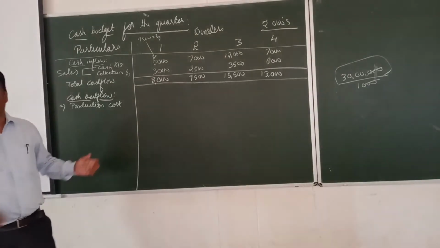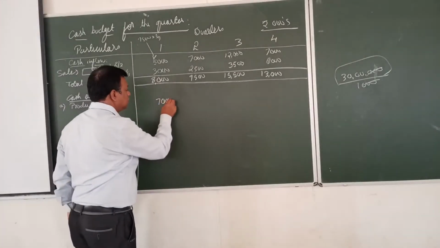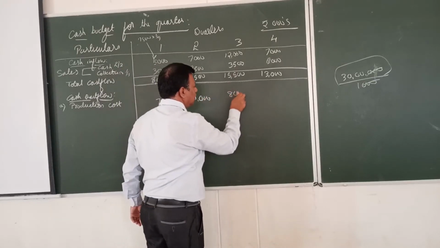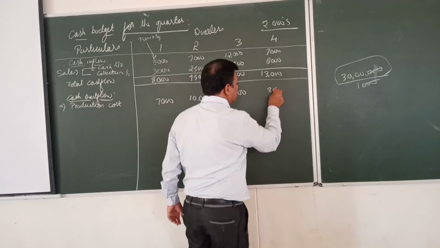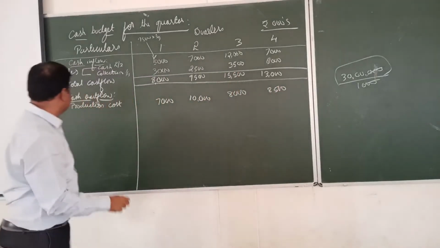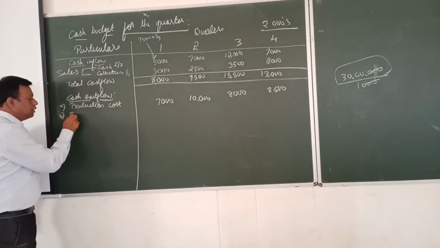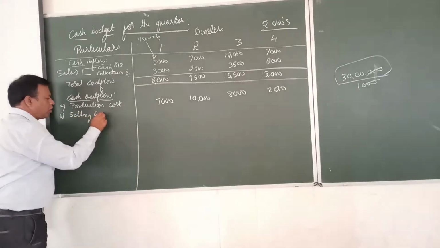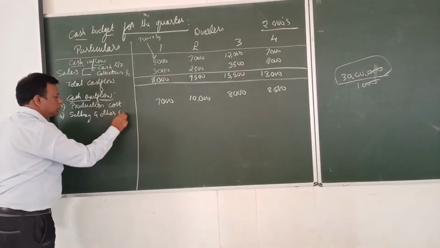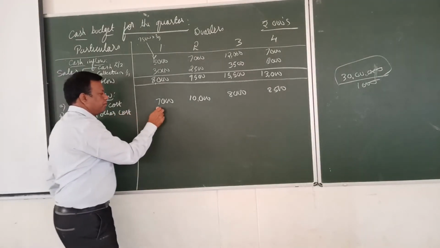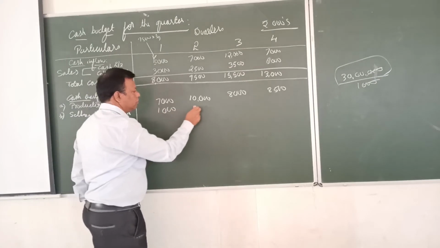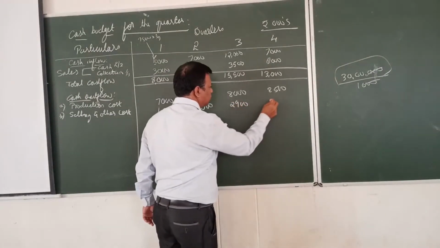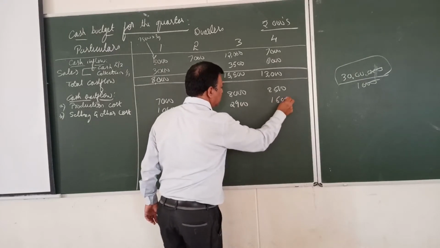What is the production cost? First 7,000, second 10,000, third 8,500. What is the next cost we have? Selling and administration cost: 1,000, 2,000, 2,900, 1,600. Any other cost they mentioned?